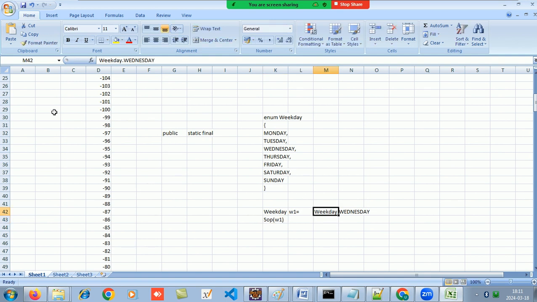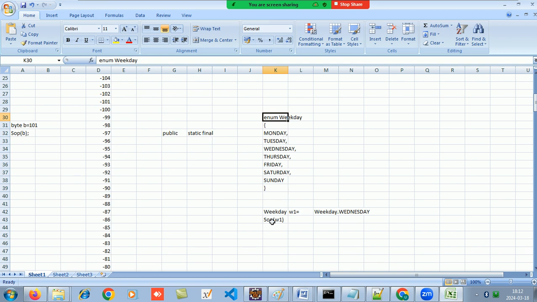So if I try to now say byte b equals to 101, and if I display b, what will it display me? So we are just telling that you can give the value to the byte, but that should be between this range only. And when I display the byte, it displays the value. So I am saying you can give value to the enum object. So weekday w1 is the object of the enum, but with a restriction that that value will be only from this set. And as these are all static data, I can directly say weekday dot and the name of the enum attribute.